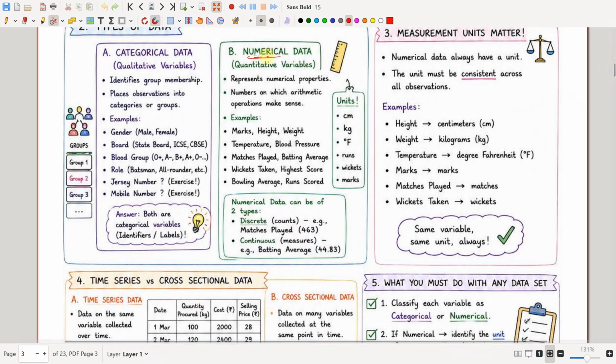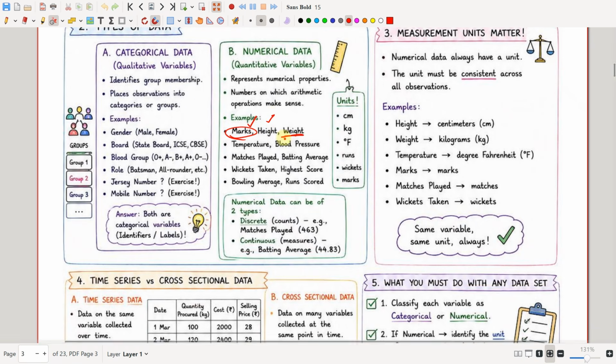Now let us see the numerical data. The numerical data represents numerical properties, the numbers on which the arithmetic operations make sense. See, marks: you can add all the marks of the students and find their average. Height: you can find the average height of a person in the class.